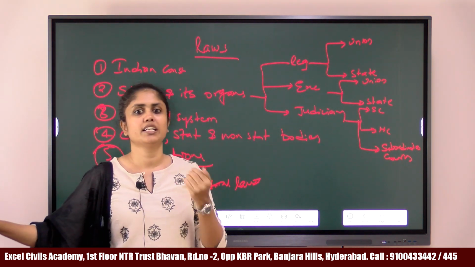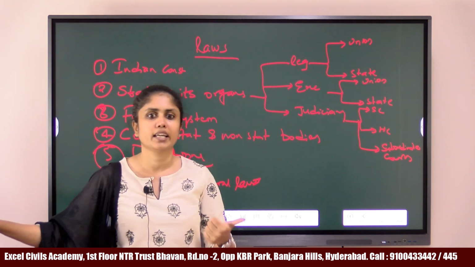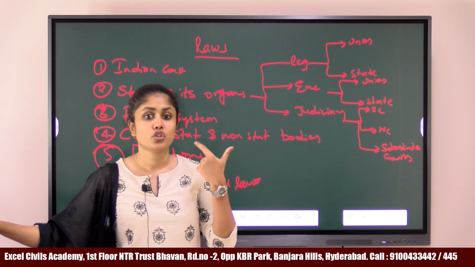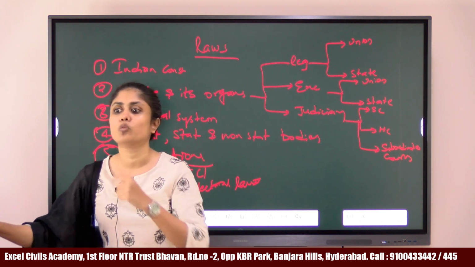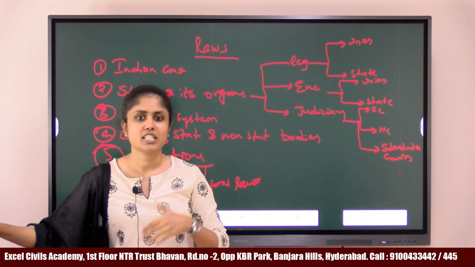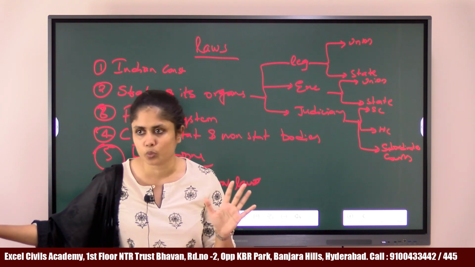These laws specifically talk about the voting rights of various citizens, who exactly can vote, who exactly should not vote. There are some criteria which determine whether you can vote in an election or not. Just because you are above 18 years old does not guarantee you the right to vote.